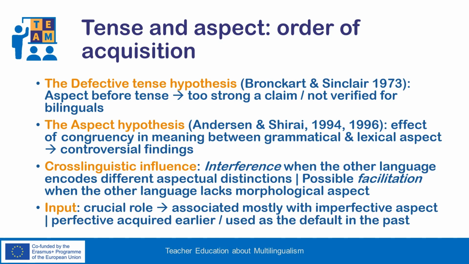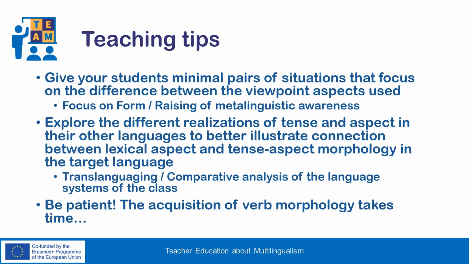Interestingly, research on bilingual acquisition revealed cross-linguistic influence, in that there can be interference when the other language encodes different aspectual distinctions, and there may be a facilitatory effect when the other language lacks morphological aspect. The role of input is thus considered very important, and it is mostly associated with problems with the imperfective aspect, as the perfective is acquired earlier and has been considered as a default in the past by many researchers.